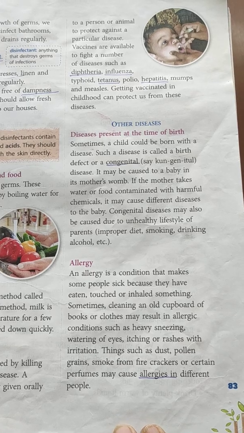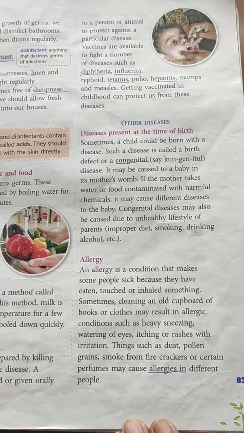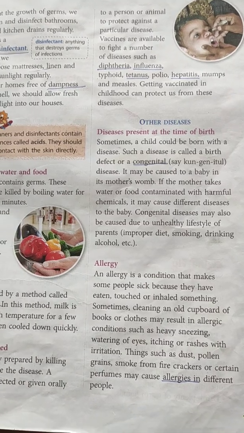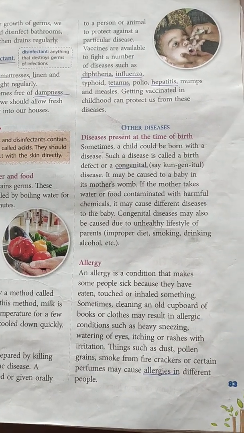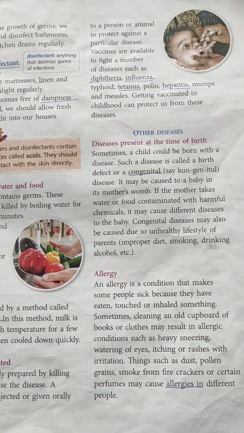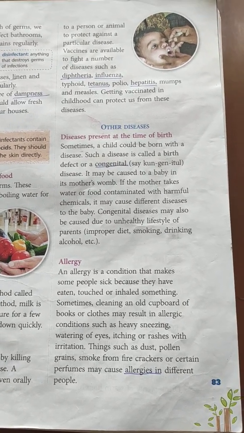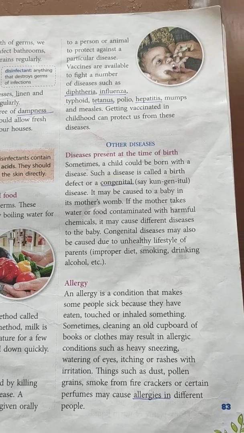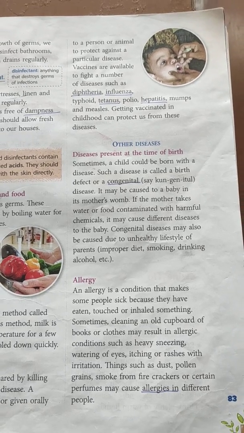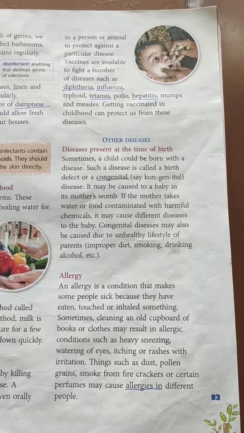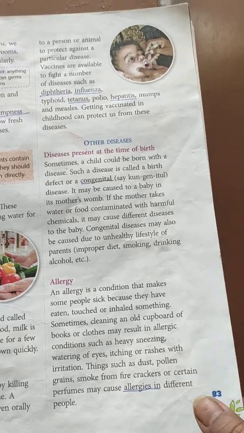Not communicable means they are not transferred from one infected person to another through germs. Rather, they are either present at the time of birth or due to some mechanical problem of the body. Diseases present at the time of birth are called congenital diseases. Then allergy, due to some allergic conditions of our body. Sometimes you get allergic to cheese, sometimes to pollen grains. So all those things are allergy.